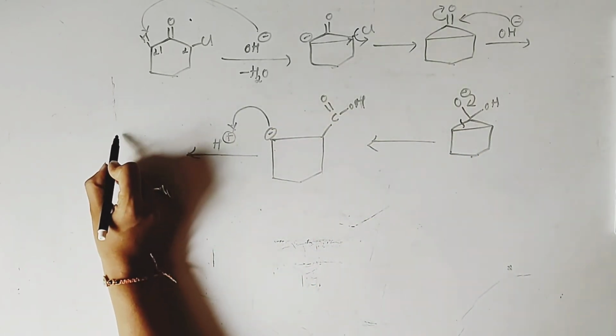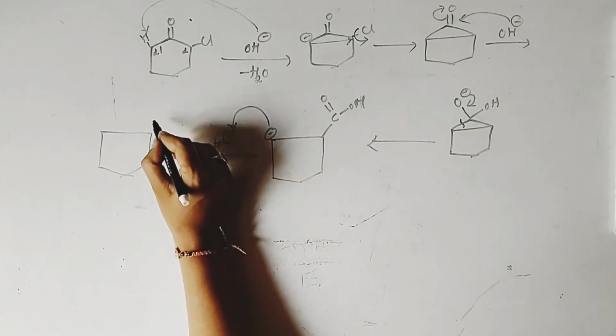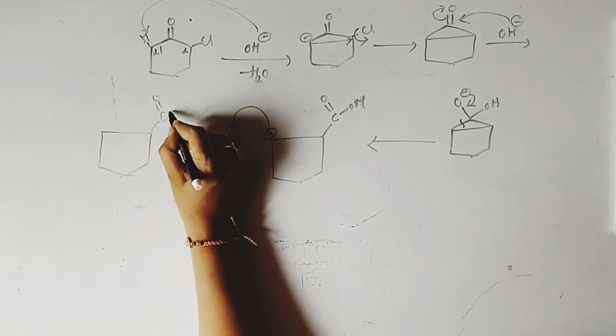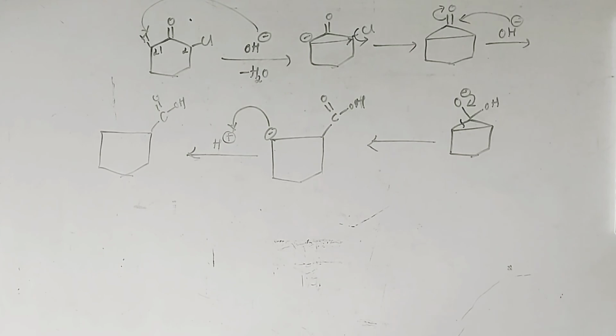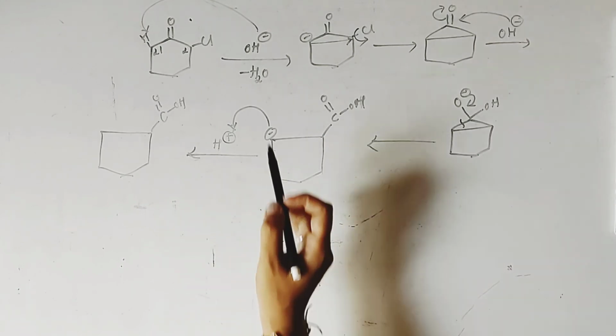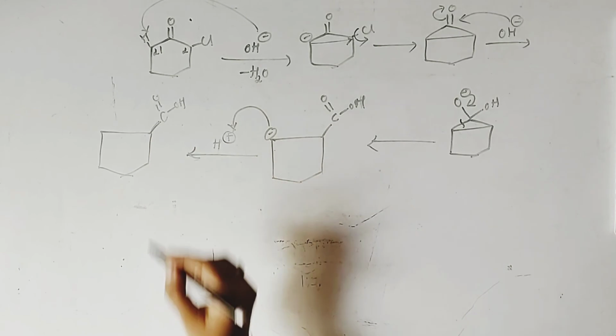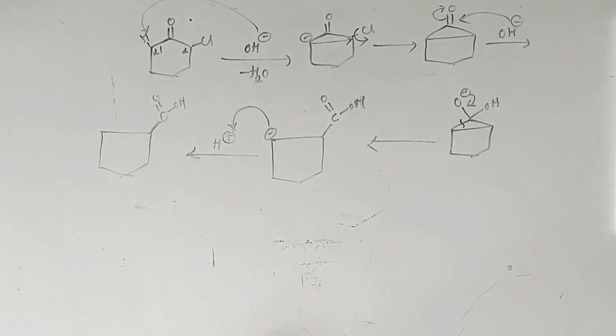So what we will get as the end product is the respective carboxylic acid. Initially we have a 6-membered ring, and after rearrangement that 6-membered ring is contracted. The contraction of that 6-membered ring has occurred, and that leads to the formation of a 5-membered ring.